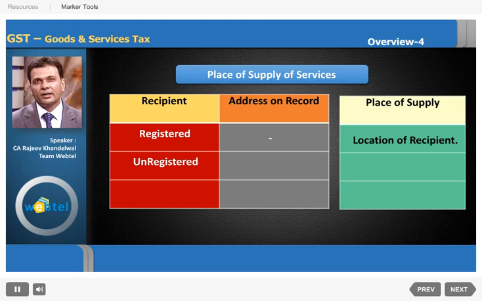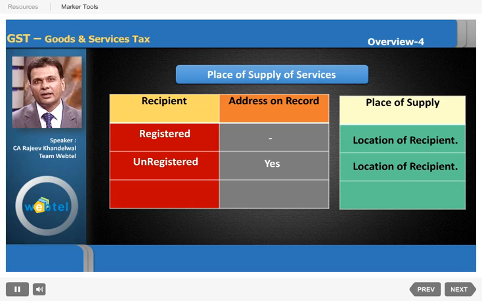Then in the case of unregistered recipients, there could be two scenarios. The address is there in the books of records of the supplier or not. If the address is there in the books of accounts of the supplier, and the recipient is an unregistered person, in that case the location of the recipient will be the place of supply of services.